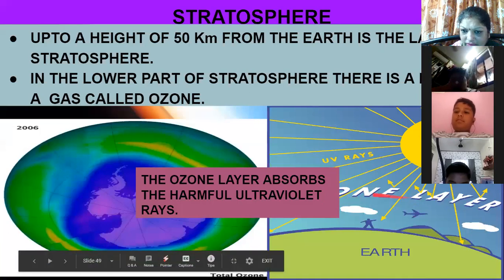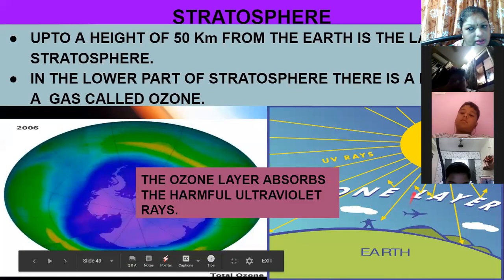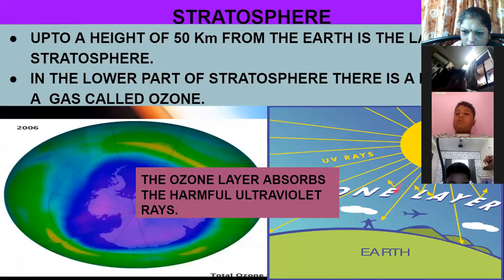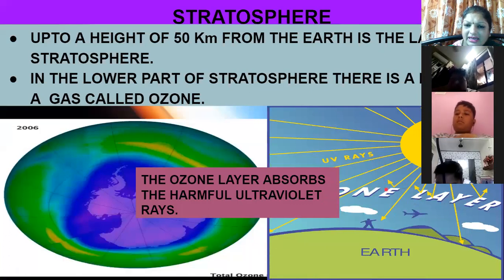Not all the rays of the sun reach the earth. What happens to some of the rays? Can you see this arrow bouncing back? Yes, the ozone layer protects us from these ultraviolet radiations, that is, UV rays, ultraviolet rays.